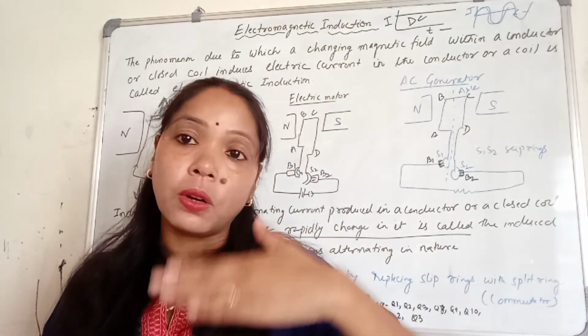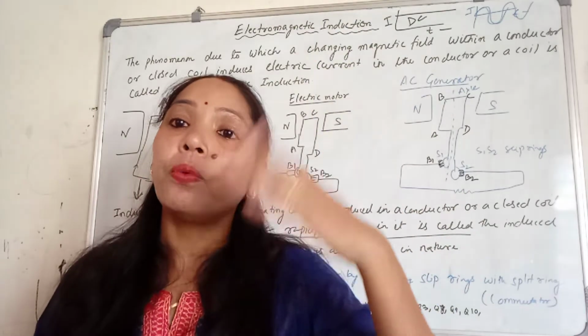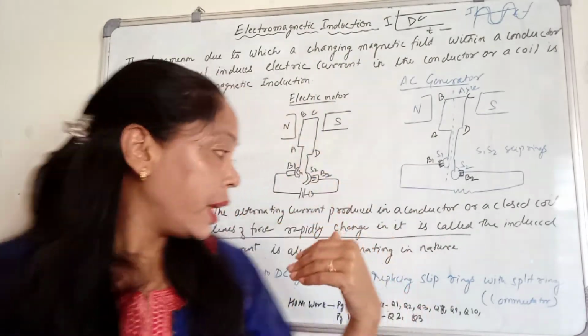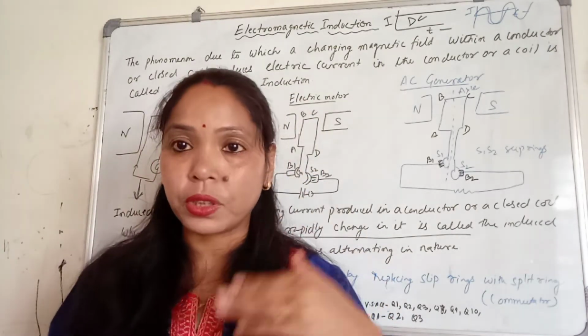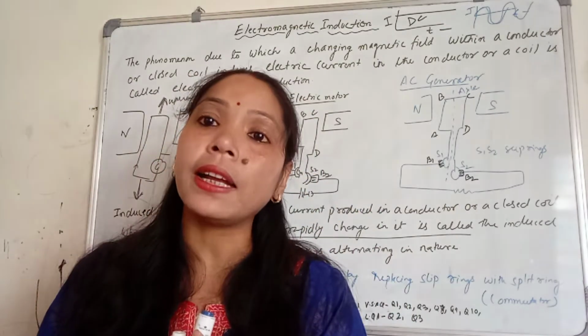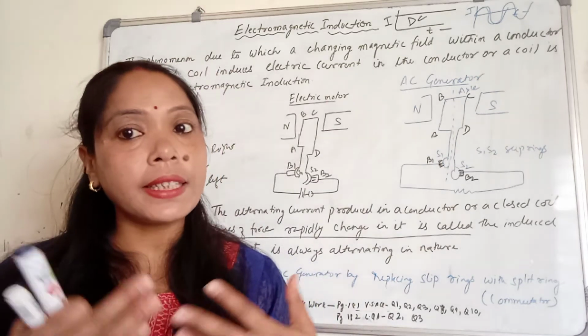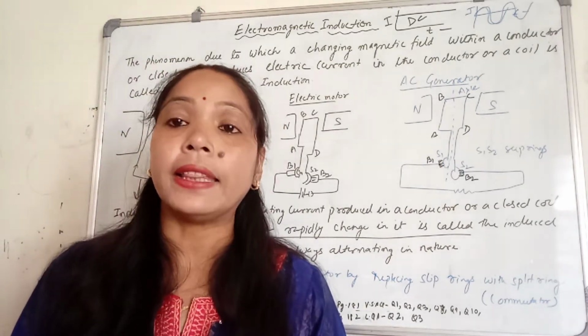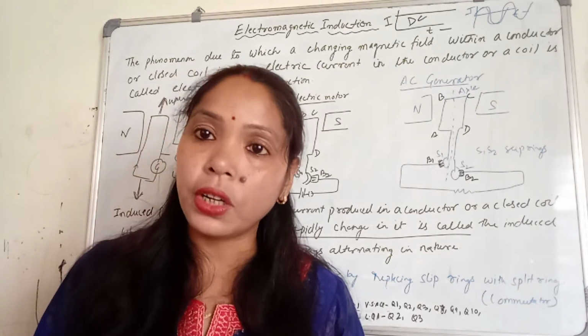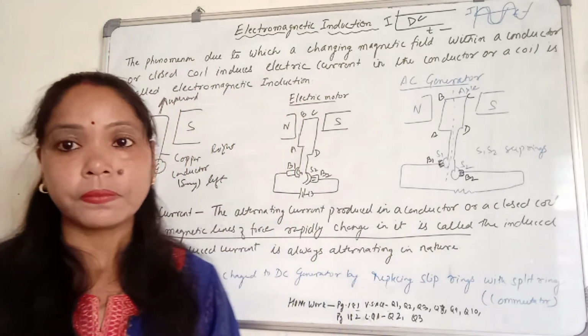Now see this point: when the magnetic lines of force are rapidly changing in it, it means whenever we move the coil up and down, we are changing the magnetic lines of force. We are cutting the magnetic lines of force. As a result, the current is produced, and that current is called induced current.